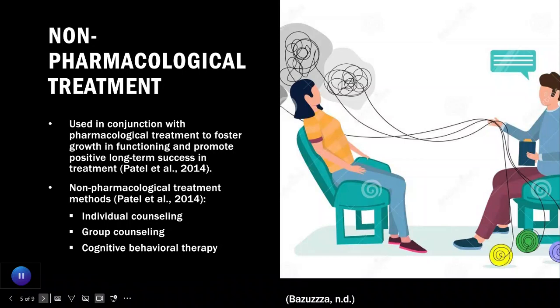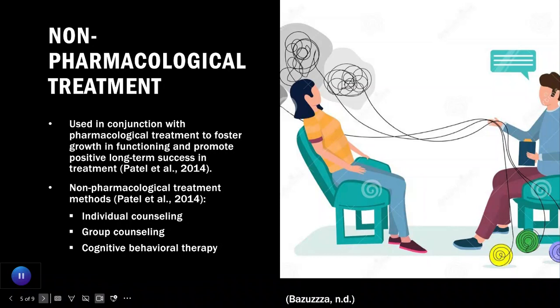In addition to medication-based treatments, non-pharmacological treatment has shown to play a vital role in the betterment of schizophrenia-related symptoms. There are different forms of non-pharmacological treatment methods that are effective when treating schizophrenia. Individual counseling provides the patient with individualized treatment that is tailored to their symptoms.